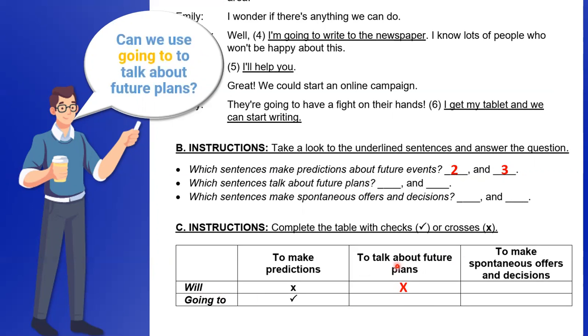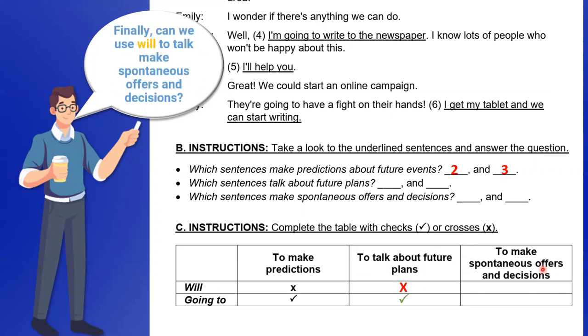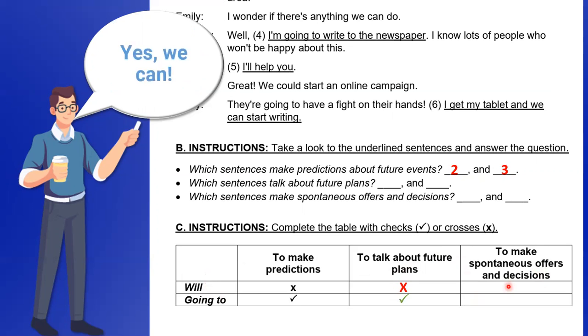And can we use going to talk about future plans? Yes. So we put a check mark. Very good. Finally, can we use will to make spontaneous offers and decisions? Yes, we can. So we put a check mark. And finally, going to can be used to make spontaneous offers and decisions? No, so we use a cross mark.